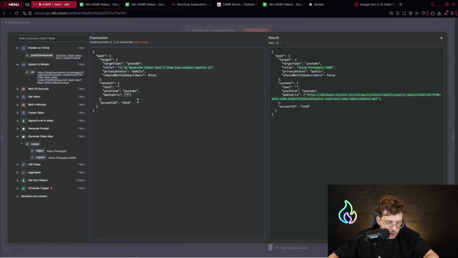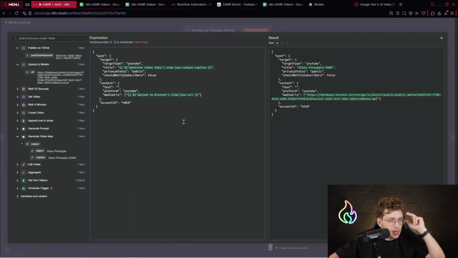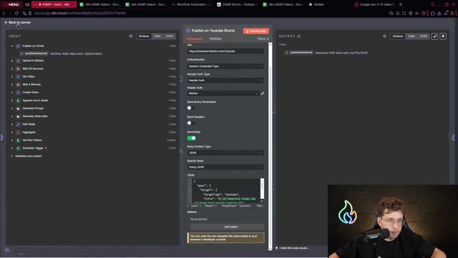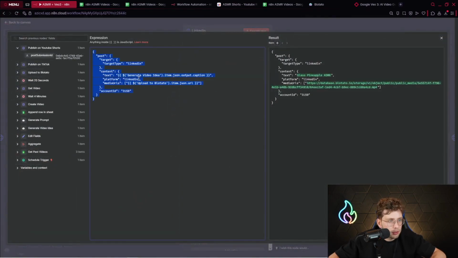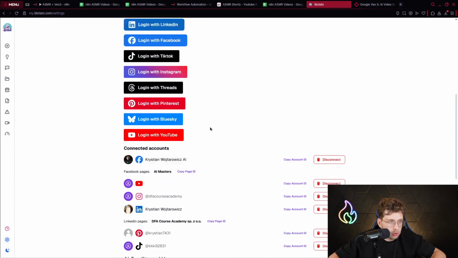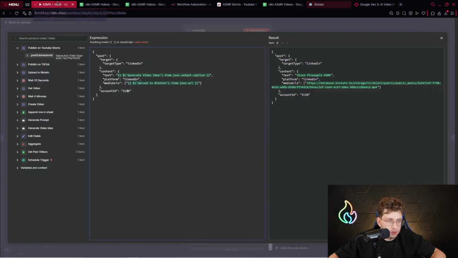So let me show you how to do this. Again, you just feed this specific part with this URL. For the account ID, what you do again, you go ahead to Blotato, you copy your account ID, and then you just paste it here very simply, and you've got it set up within a minute or even seconds. For LinkedIn, the same stuff. You've got the code, you have the text right there, media URLs, account ID. So again, in Blotato, you connect, you log in with LinkedIn, you copy your account ID. It's very intuitive. It's a great platform.